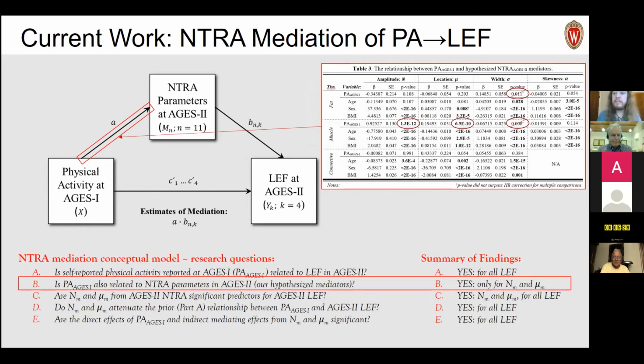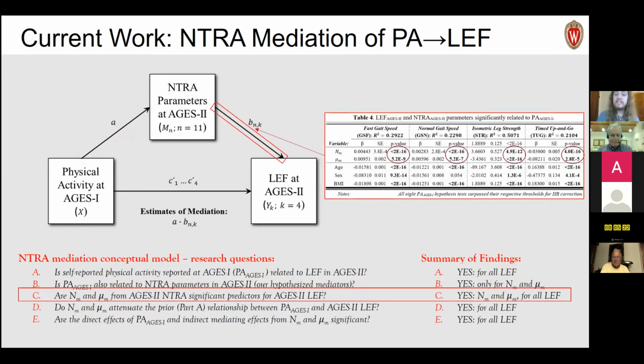So once we have these 2 parameters, these are the ones significantly related to our predictor. We then ask ourselves, are these related to our outcome of interest, right? Lower extremity function 5 years later. And so we find that yes, both muscle amplitude and muscle location, corrected for our covariates, age, sex, and BMI, are significant predictors of all 4 LEF outcomes as well.